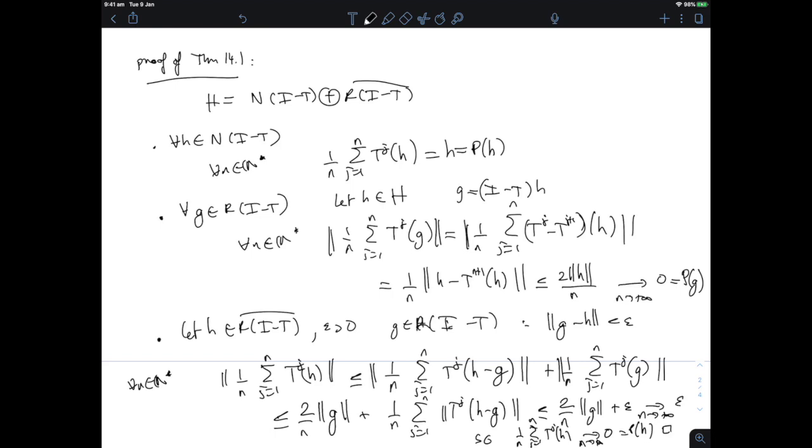Now, this is all good and well, but if we look at this proof, we've certainly used very Hilbertian techniques, right? We've used the fact that every closed subspace has a complement that is given by the perp. We always have the projections, and we've used inner products in order to characterize null spaces. So all these techniques will need to be adapted if we are to work in more general Banach spaces, which is what we're going to do next, through the Yosida version of von Neumann's mean ergodic theorem that works in general reflexive Banach spaces.